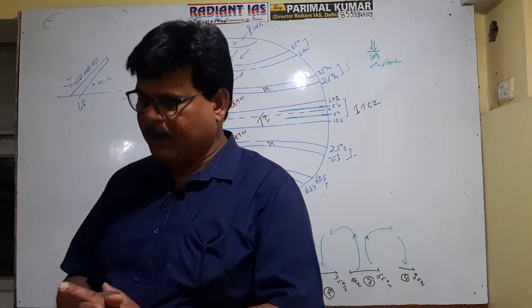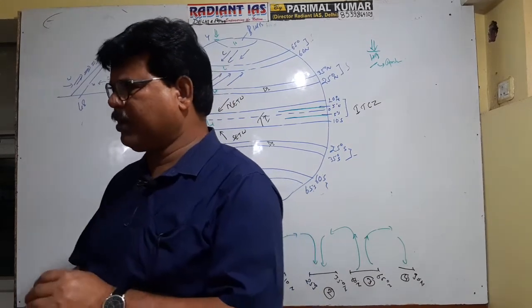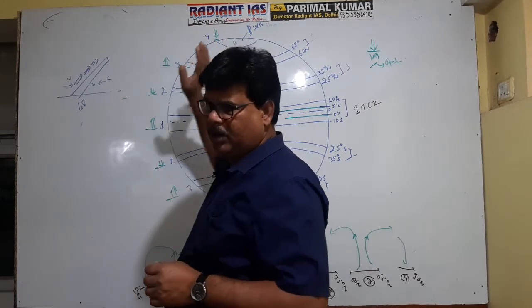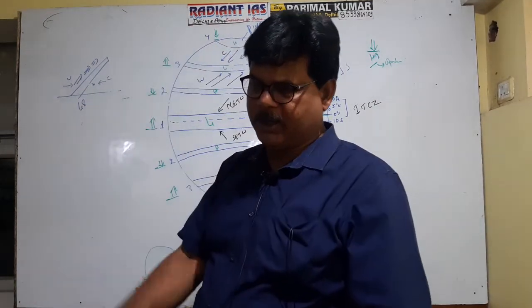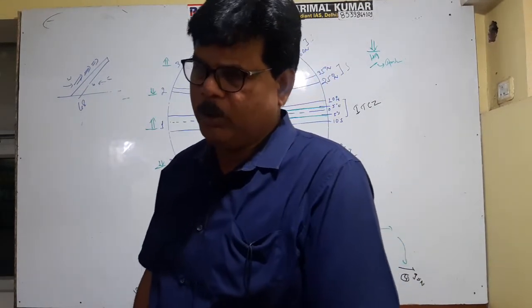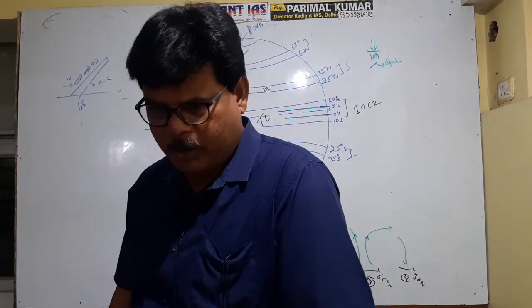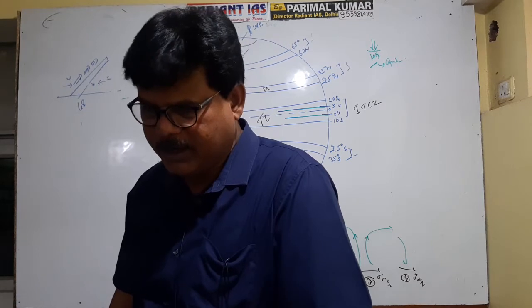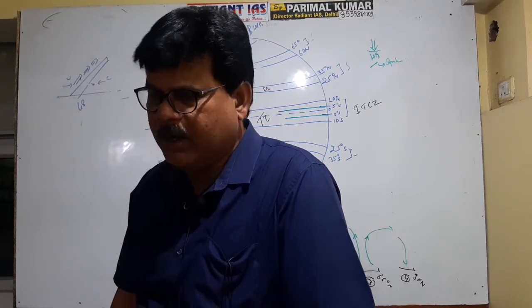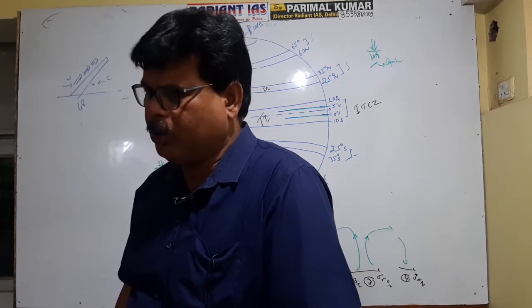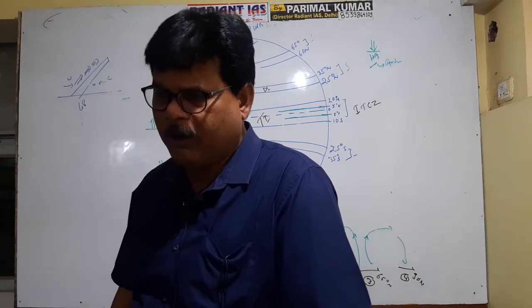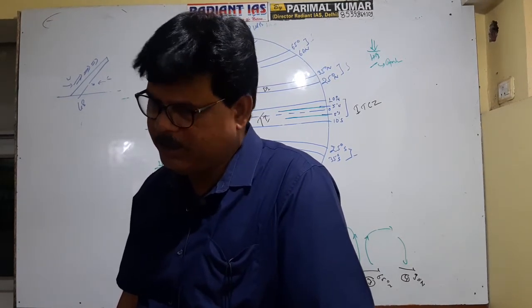Getting well now? Next pressure belt is the subpolar high pressure belt. Since very low temperature conditions prevail in this zone, you know that T is inversely proportional to P, so that's why there is a descending tendency of the air. Since the temperature is so low, the winds are found in condensed form, forming a high pressure belt in this zone.